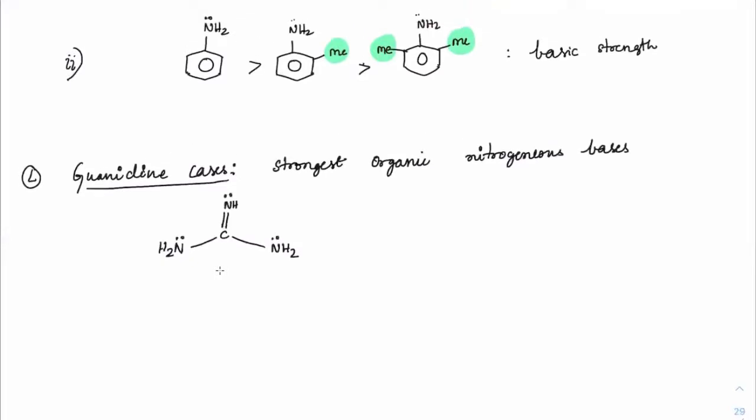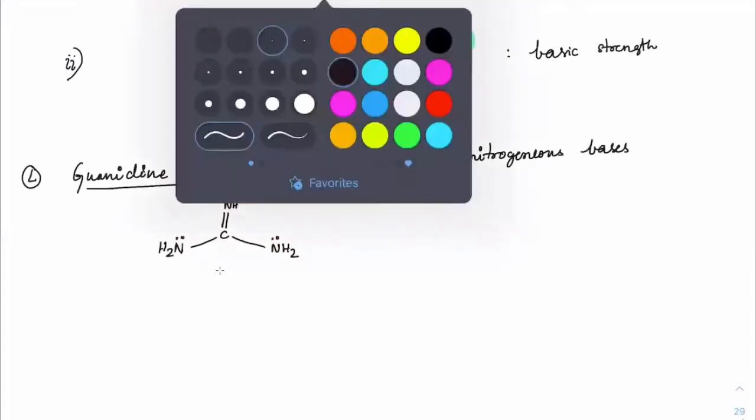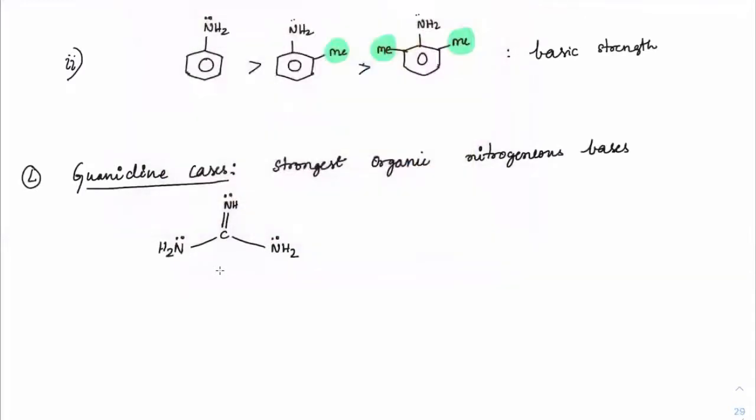See, students, when you have multiple lone pairs on nitrogens, you should always see which is localized and which is delocalized. Only then do we know at which particular location H plus will get accepted. Now, if you observe here, this lone pair is delocalized. This lone pair is also delocalized, such that this pi bond can be shifted onto nitrogen.